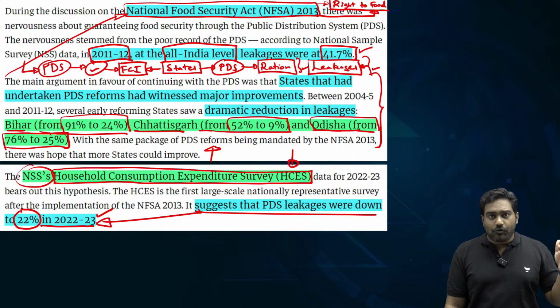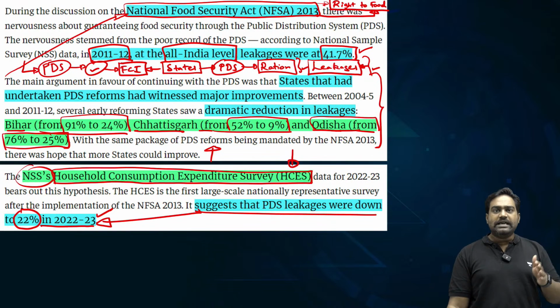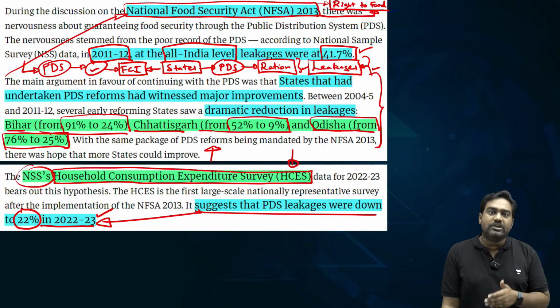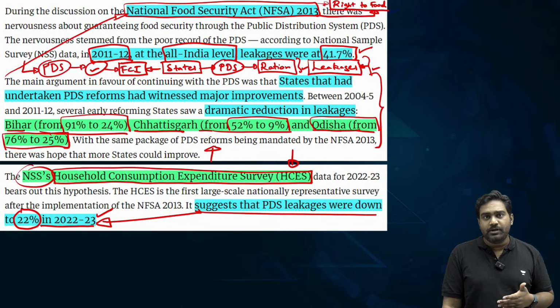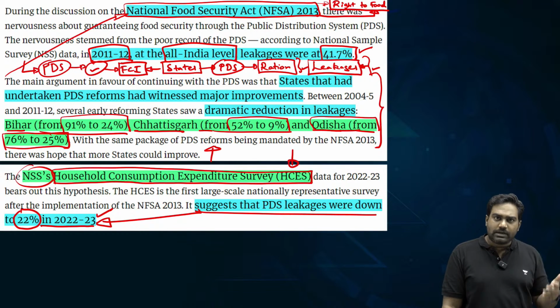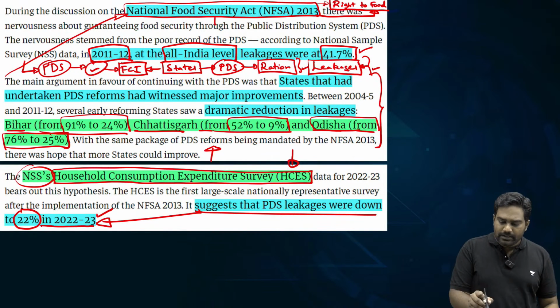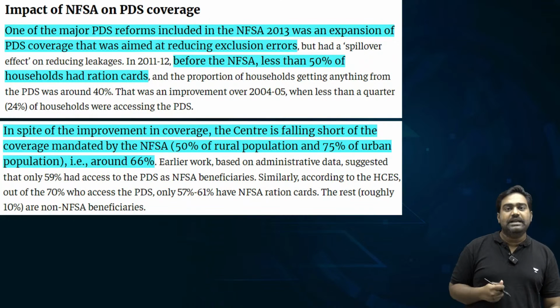From a high of 41.7%, the overall leakages in PDS have come down to around 22%, which is a significant improvement. Of course, a lot more can be done, but at least this reduction in leakage is a significant development, and the credit goes to the National Food Security Act, which led to reforms in the PDS system.